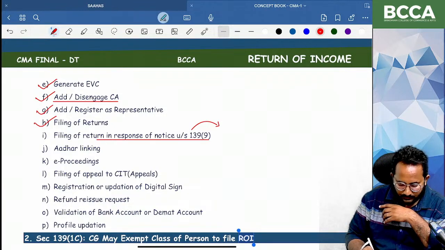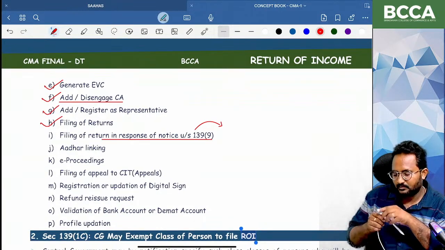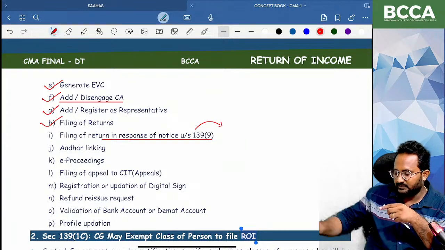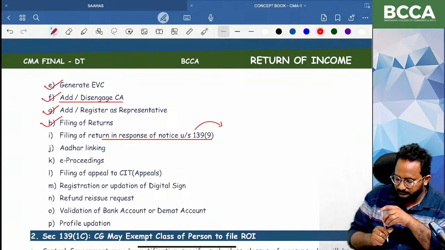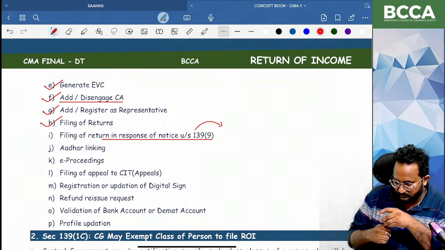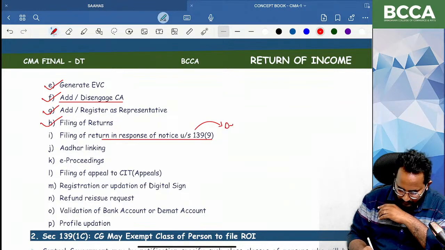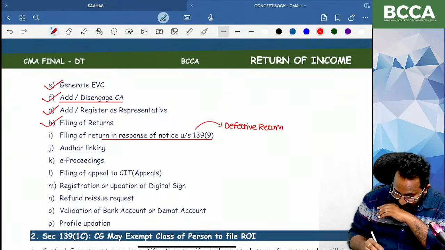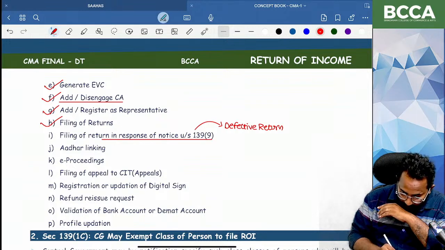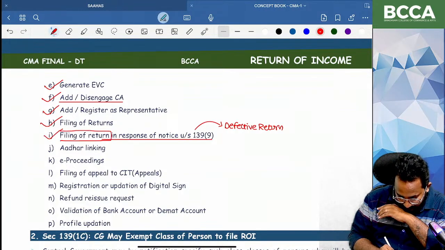Yes, super: defective return. If any defective-return notice is received, in response to that notice you can rectify the defect by way of filing the return.